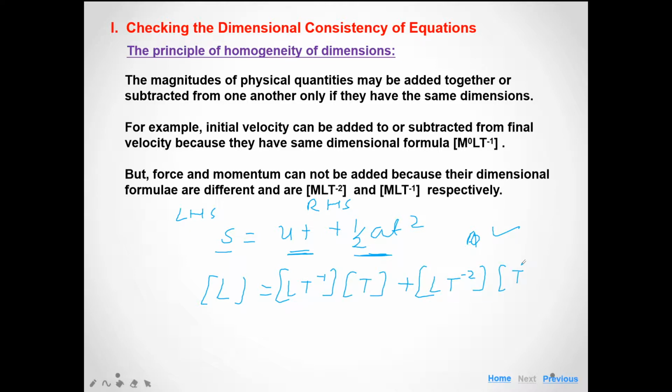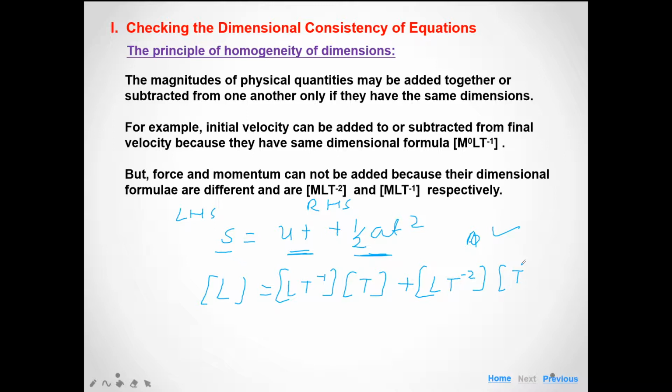So all these three terms have the same dimensions, L plus L, so this equation is dimensionally correct. With the help of dimensional analysis, we can check the correctness of any given physical equation.